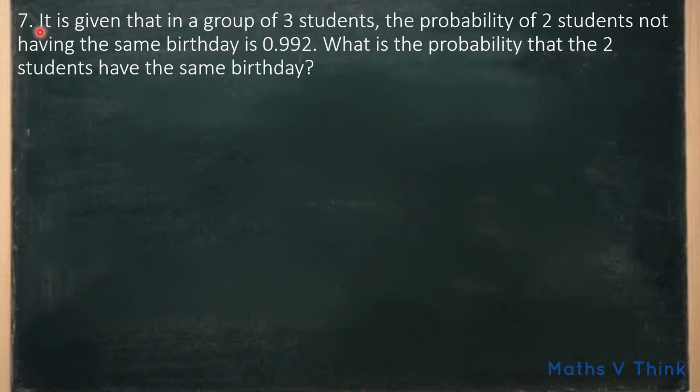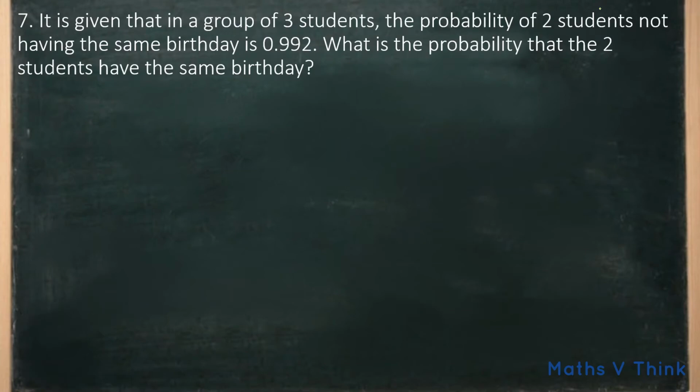The seventh question says it is given that in a group of 3 students, the probability of 2 students not having the same birthday is 0.992, and what is the probability that 2 students have the same birthday?